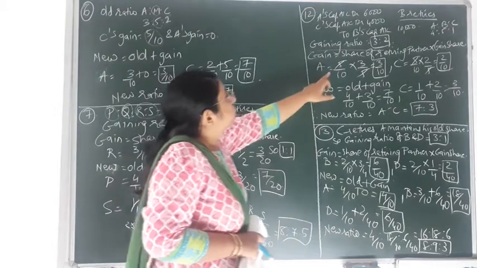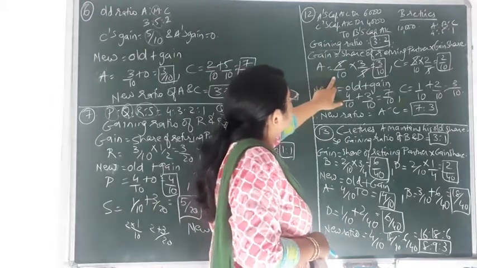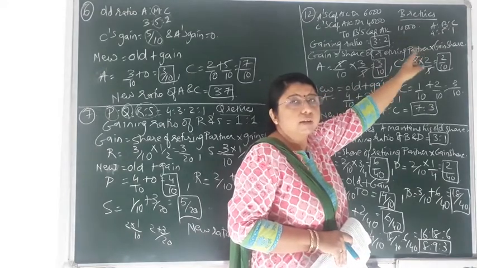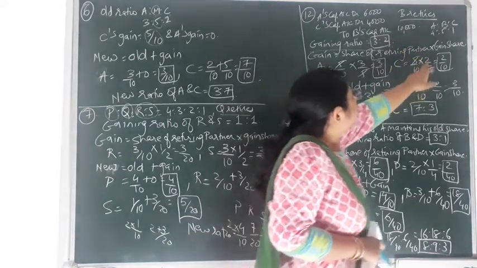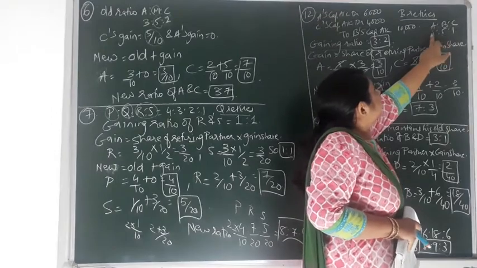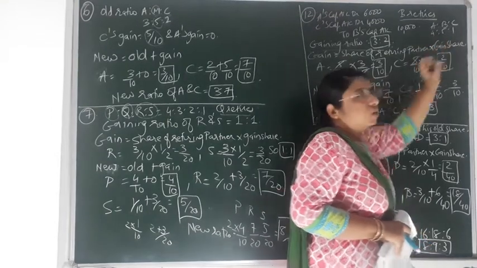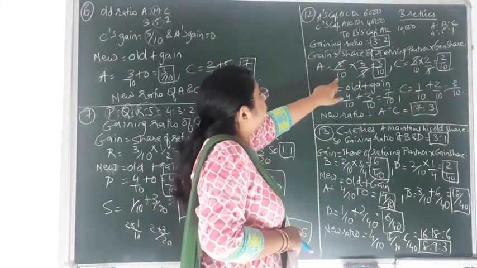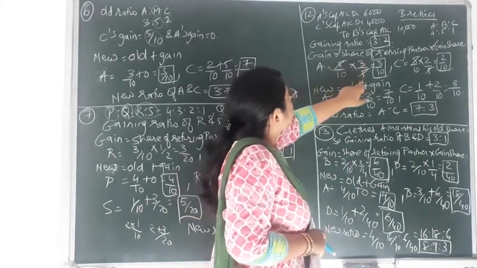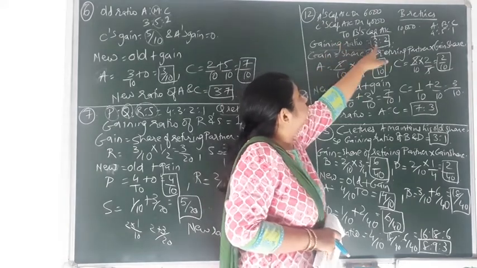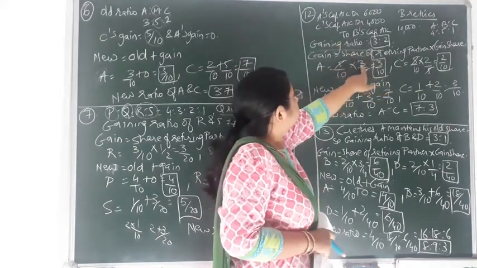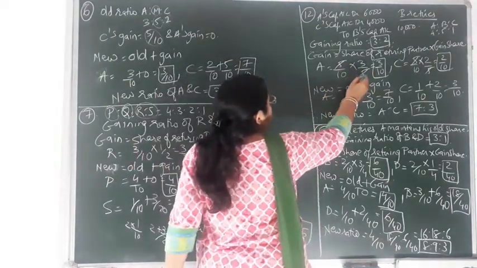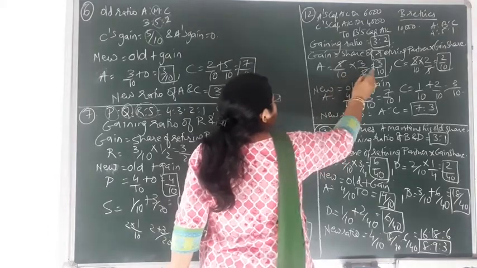Now share of retiring partner. What is the share of retiring partner? Out of the three partners, the retiring partner is B. What is his share? Old share, that is 5/10. How did that 5/10 come? That is B's share, that is 5, and the addition of 4 plus 5, 9, 9 plus 1, 10. So 5/10. So share of retiring partner would be 5/10 multiplied by gain share. What is the gain share of A? That is 3/5. So 5/10 multiplied by 3/5, cancelling 5 and 5. So remaining that will be 3/10.